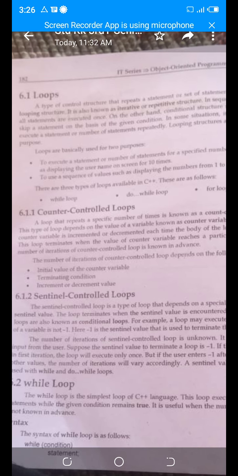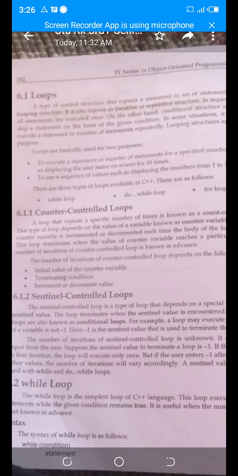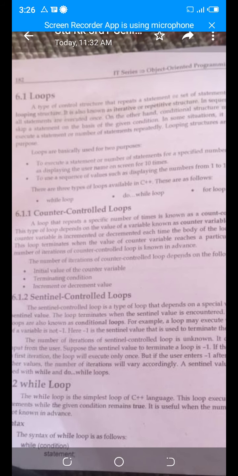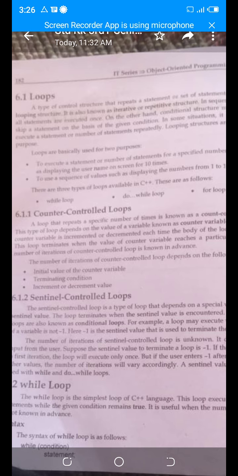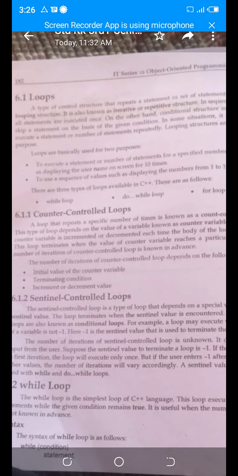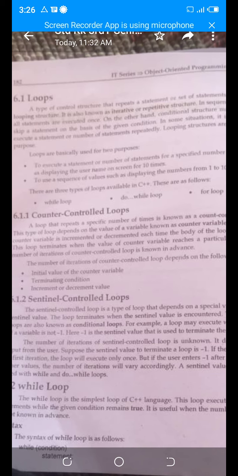There are different types of control structure and loops is one of them. Like sequence is a control structure, selection control structure, repetition control structure, function call control structure. Now we will discuss these points one by one. But today our topic is loops.